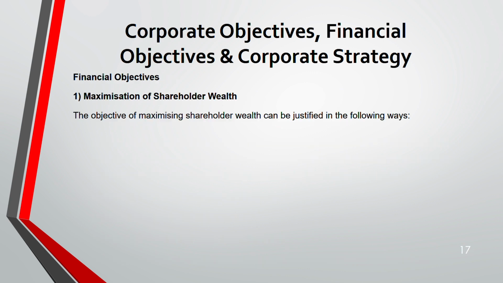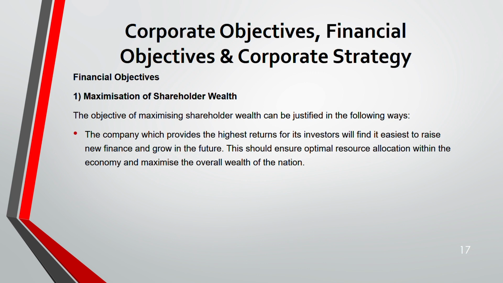Now, this objective of maximization of shareholder wealth can be justified in the following ways. First one, a company which provides the highest return finds it easier to raise new finance, and also to grow in future. This means they are using their resources to the best capacity that they can. Optimal resource allocation is there. So this maximizes the overall wealth of the nation also. Shareholders' wealth increases means overall wealth of the nation also increases.